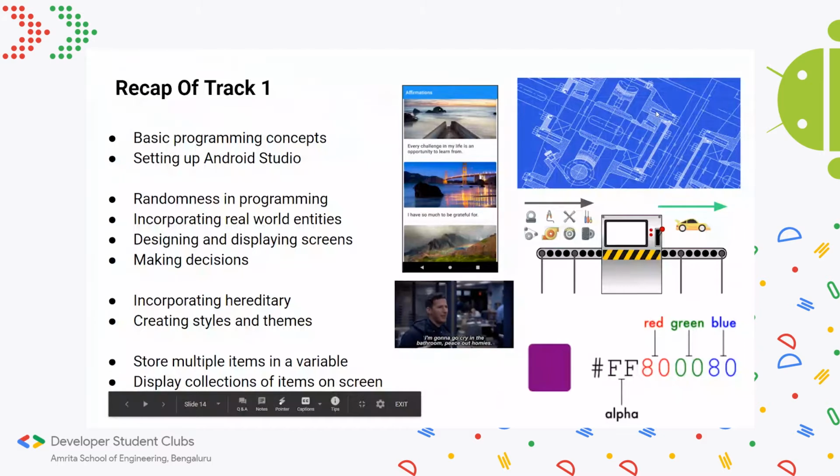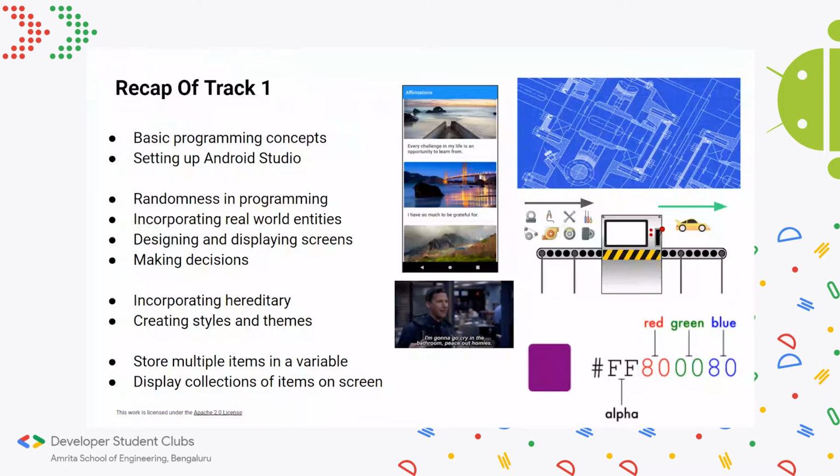This is a recap of track 1. I'll quickly go through it. In the first session, we looked at some basic programming concepts such as variables, loops, what is a program, why we need programs, what's a programming language, and how it relates to a program, and even IDEs, which are short for integrated development environments. To give you the tip of the iceberg, they basically let you talk to computers and write a set of instructions that you can execute with a certain goal in mind. That's how we talk to the computer via Android Studio, which is an IDE itself for developing Android apps. With this tool, we can develop our own applications. And we set up Android Studio as well.